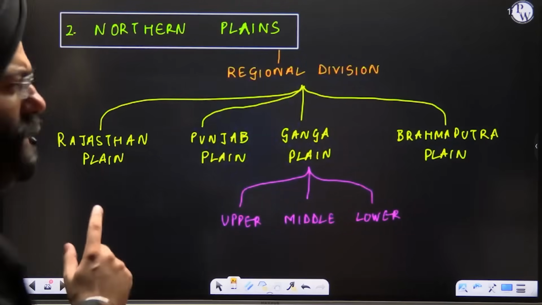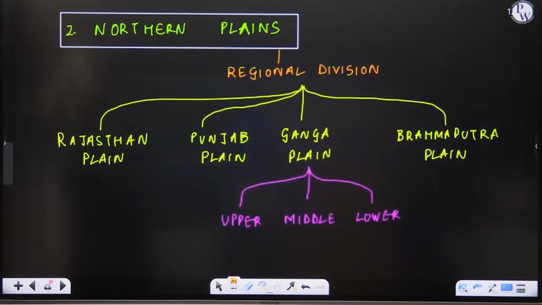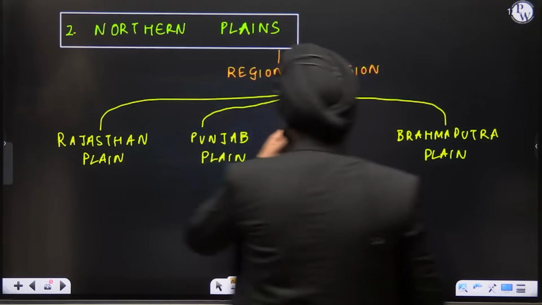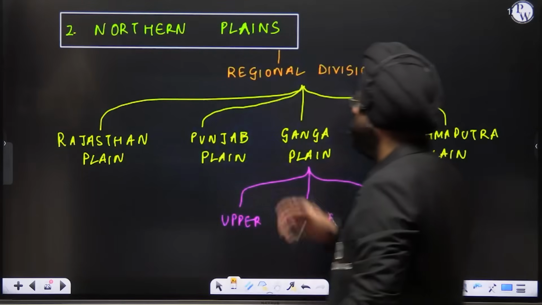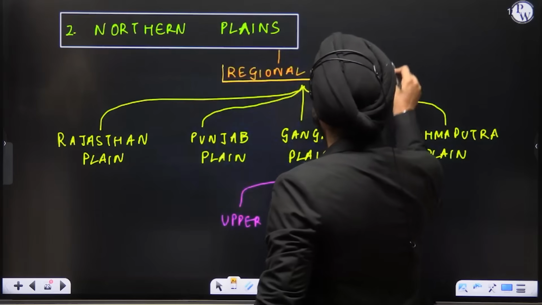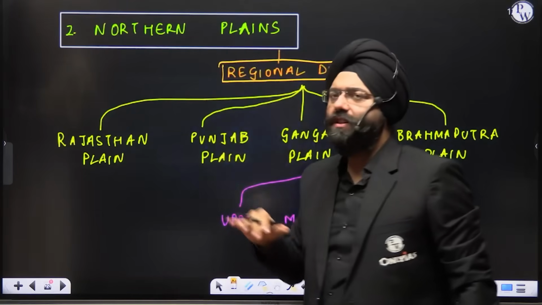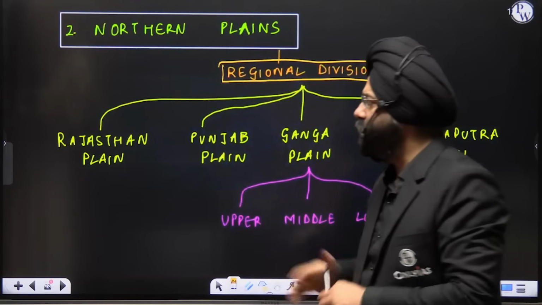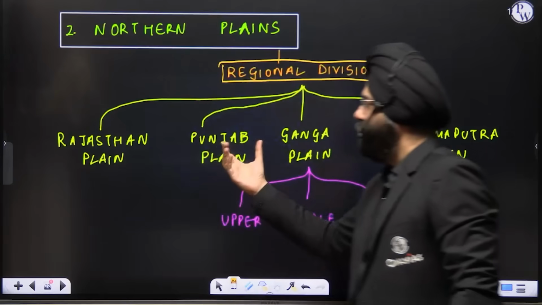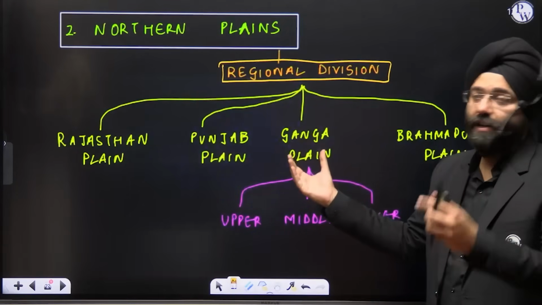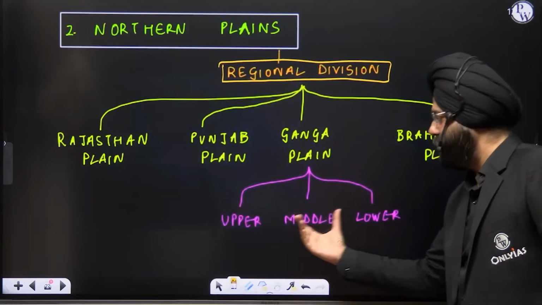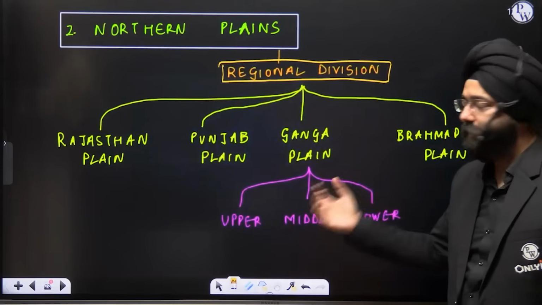So when we see the northern plains, everybody here, please make sure that you copy it well. There are various types of divisions on which we can classify the northern plains. One type is a regional division. Based on the regional division, we can classify the northern plains into the Rajasthan plains, the Punjab plains, the Ganga plain. The Ganga plain is further divided into three categories: the upper Ganga plain, the middle Ganga plain, and the lower Ganga plain. We'll be studying all that.